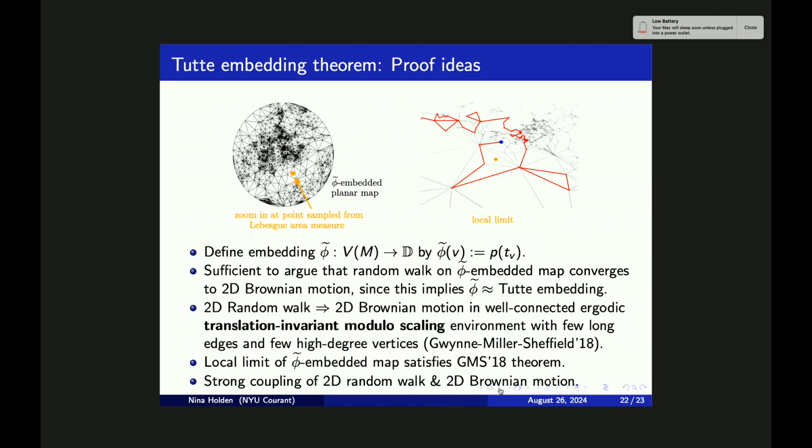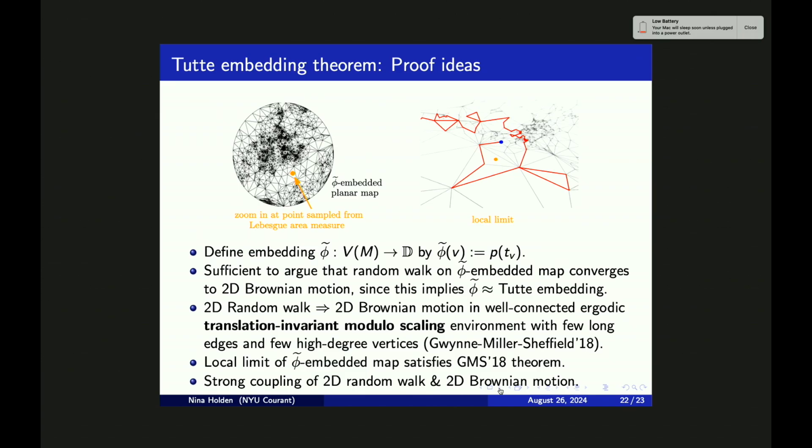It's possible to argue that if we zoom in at the same time as the size of the planar map is going to infinity, then what we're seeing has a local limit in law. This local limit in law will look something similar to what you see here, which is some infinite random planar map, embedded in the full complex plane. And this local limit is the random environment that we will be applying this invariance principle to.